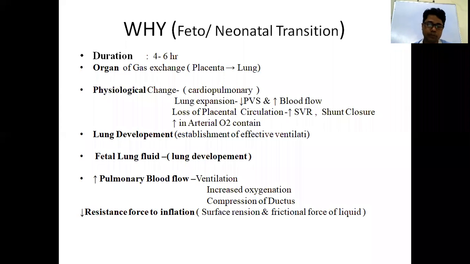Within 4 to 6 hours, some physiological changes occur. What are these changes? First is the organ of gas exchange.